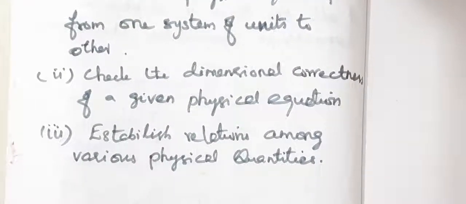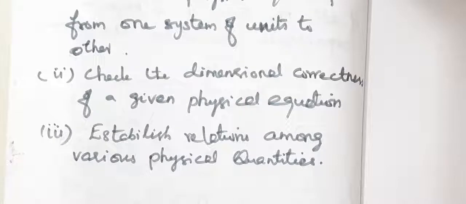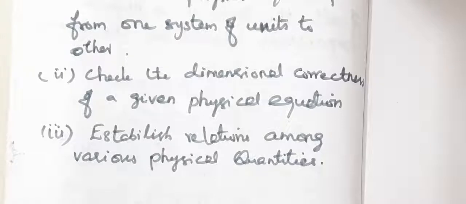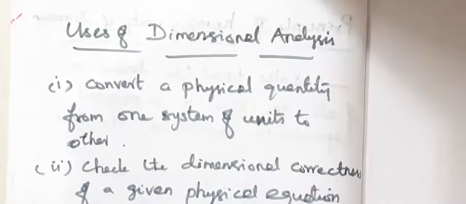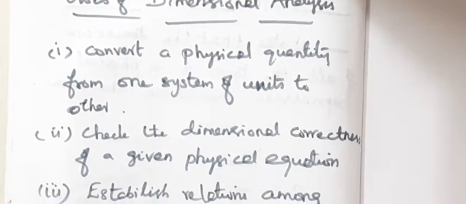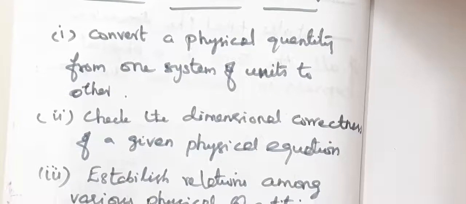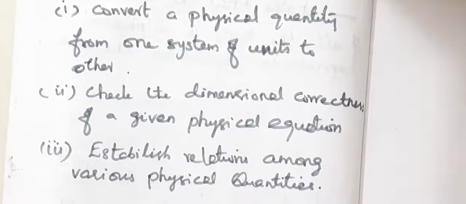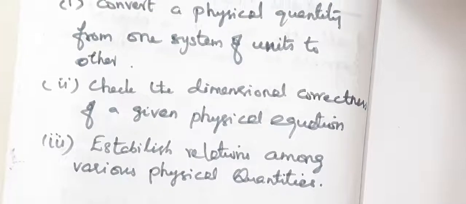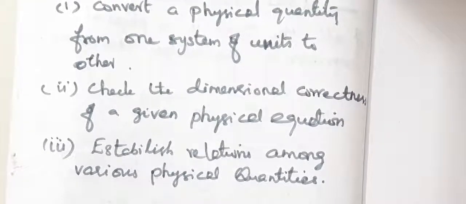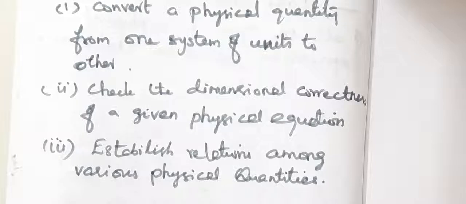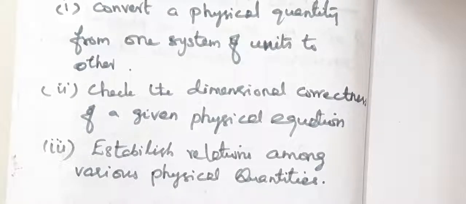And the third one is to establish the relations among various physical quantities. If there are various physical quantities, we can find the relationship among those quantities with the help of this dimensional analysis. Okay. The uses of dimensional analysis: convert a physical quantity from one system of units to another system, check the dimensional correctness of the given equation, and establish the relations among various physical quantities. Clear? Now let's see each use with proper explanation and examples.